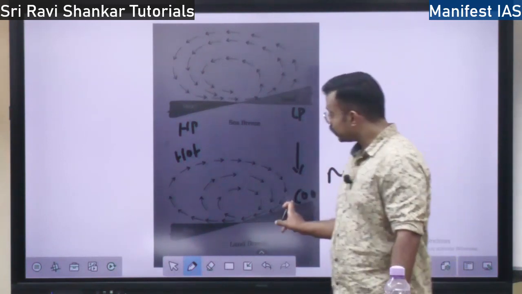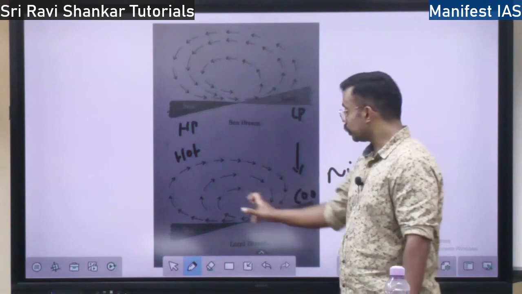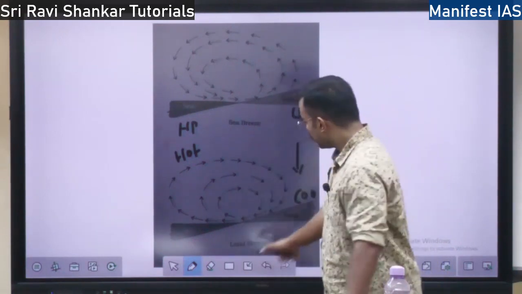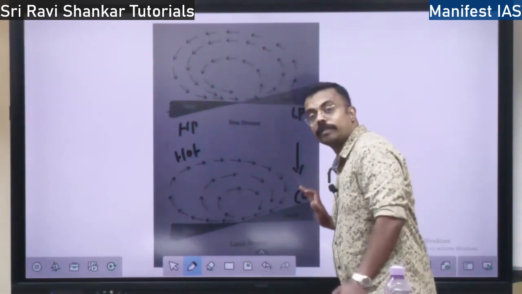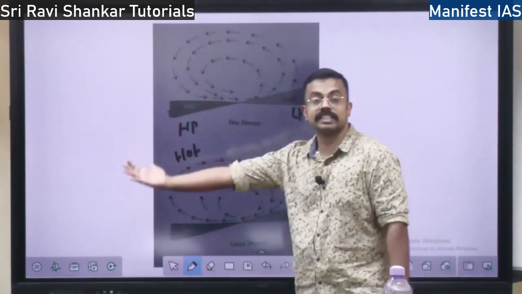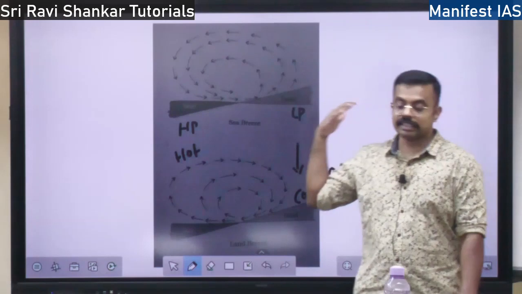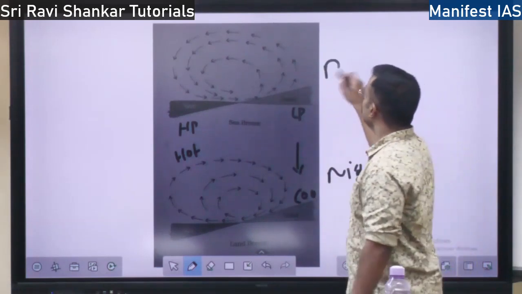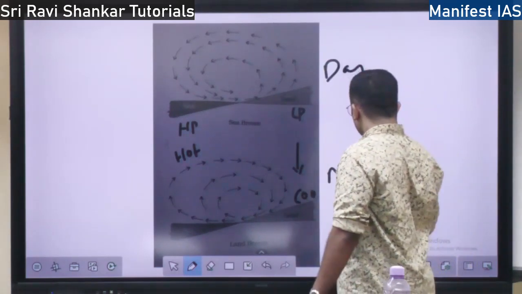When the pressure is higher, the wind moves from high pressure to low pressure. This is called land breeze. So the wind moving from land towards the sea is called land breeze, and the wind moving from sea towards the land is called sea breeze. Sea breeze happens during the daytime, land breeze happens during the night time.